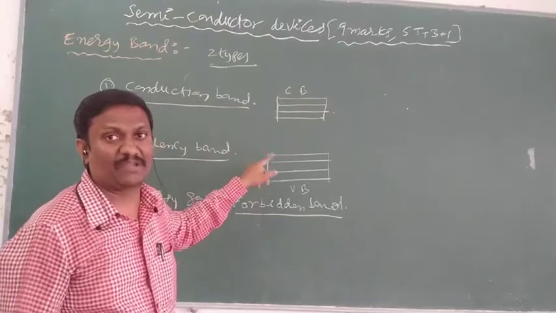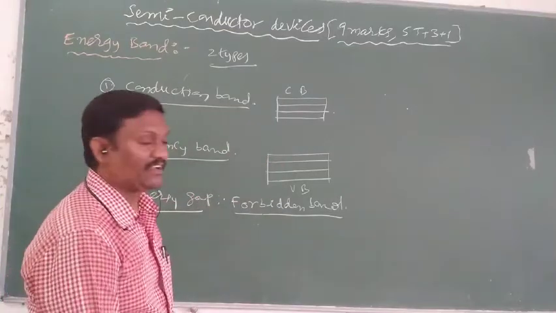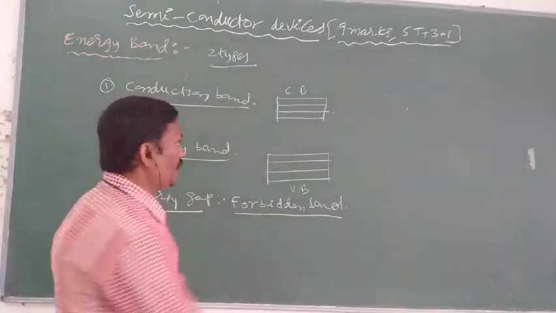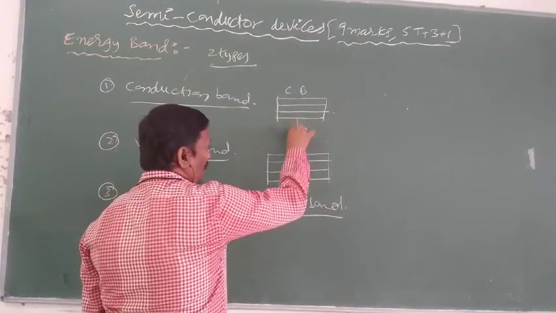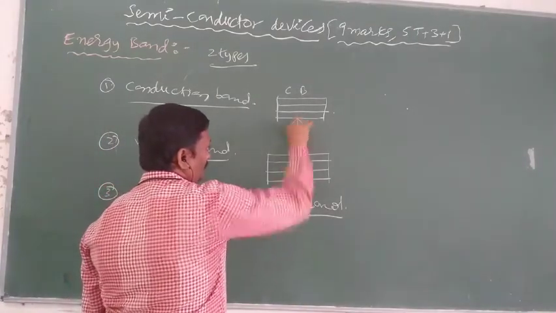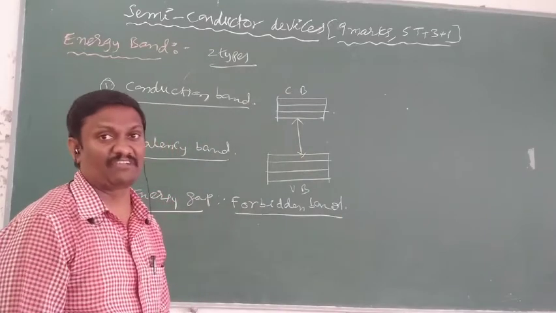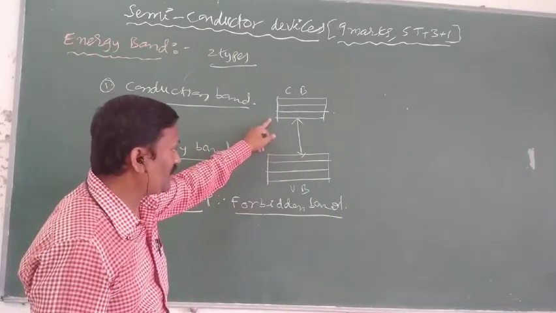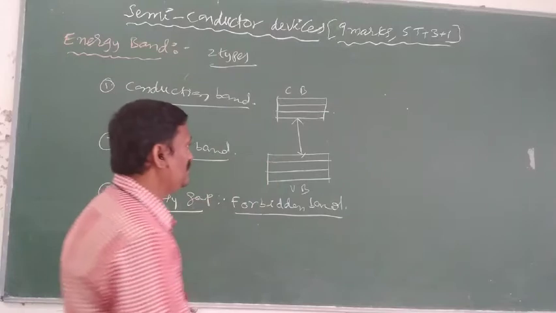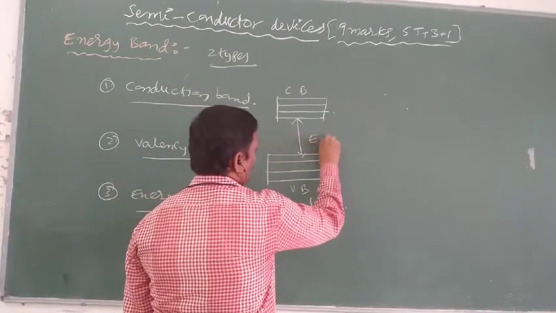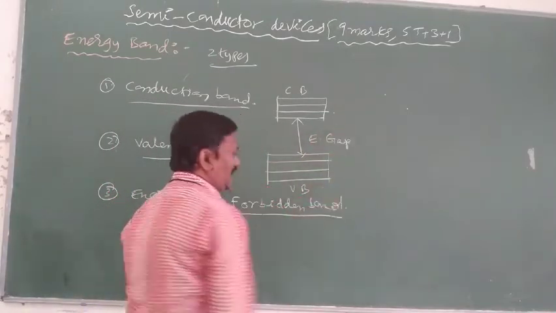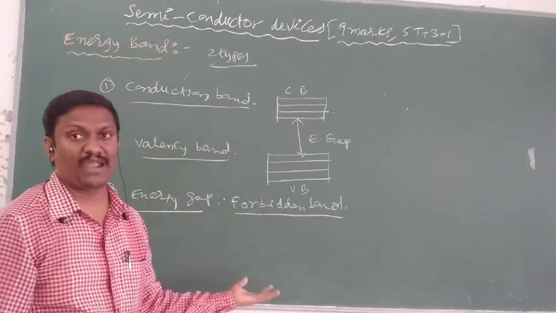Energy gap can be defined as the gap between the lower level of conduction band and the higher level of valency band. That is called the energy gap, and the energy gap is also called the forbidden band.